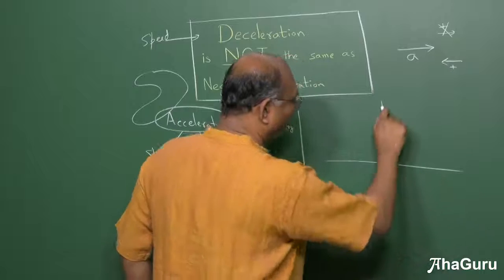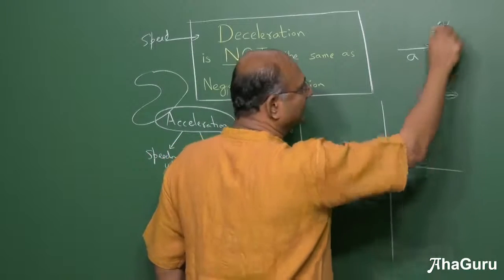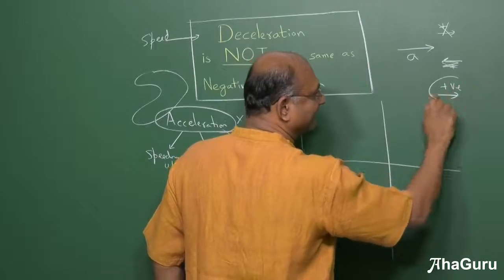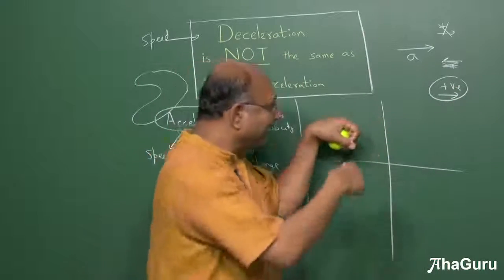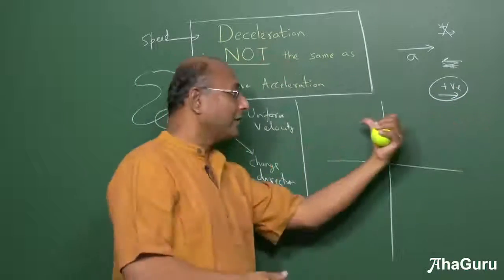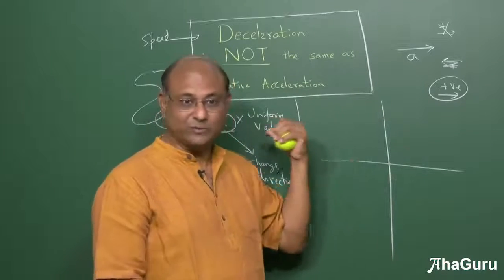I am going to take 4 situations and for all situations I am going to assume that this is the positive direction. Now imagine I have a car or something or a bike. Now this bike I'm going to basically go that way. I can also take my bike this way. Just because that's a positive direction doesn't mean I can't move in this direction.